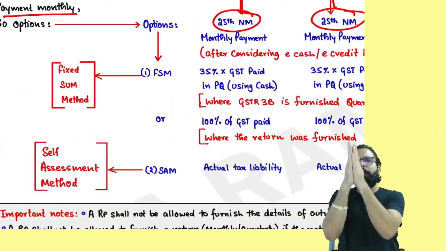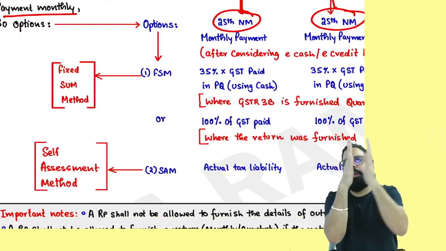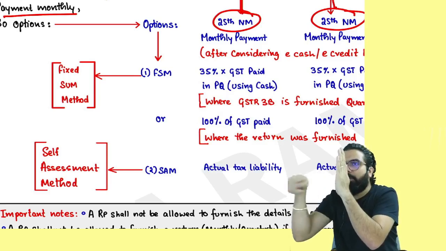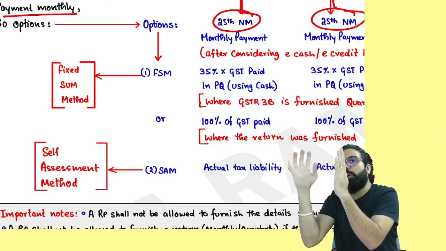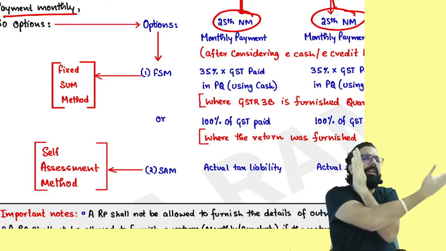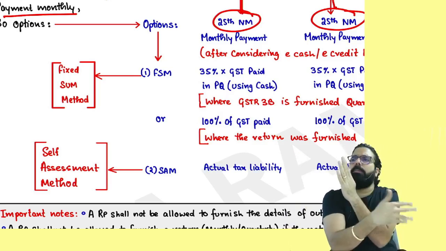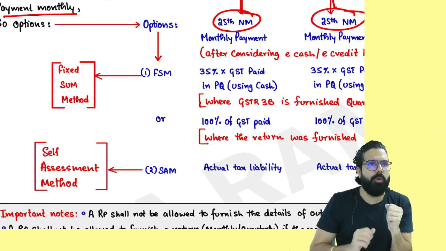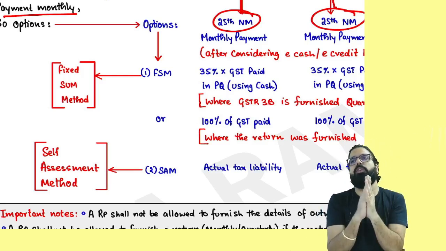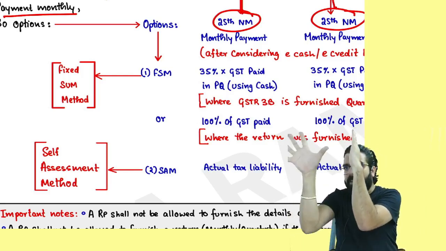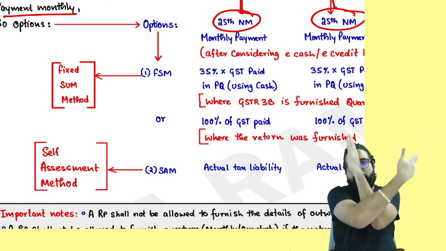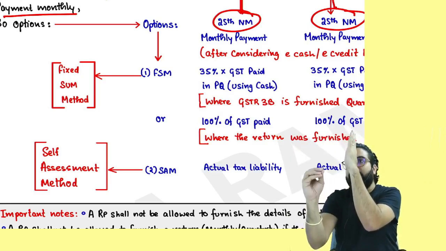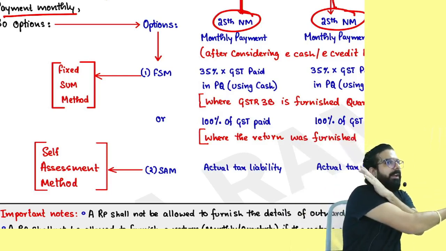Sir, I am under the QRMP scheme for the first time. Last month, March month, people listen. Sir, how do I make the payment? You are telling me to make the monthly payment, but sir, I am not filing the return. I will not do the calculation of output minus input. So how do I go ahead and make the payment? So the government went ahead and said, do one thing. If you are new under the QRMP scheme, whatever you paid last month through your e-cash ledger, that amount you can pay, 100% now.